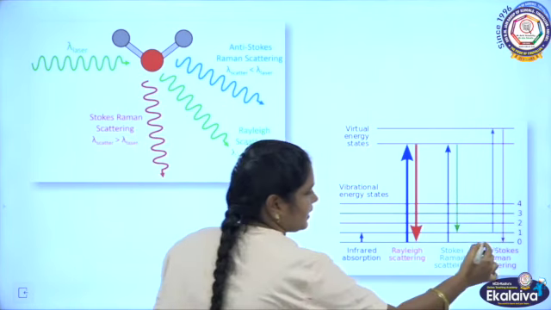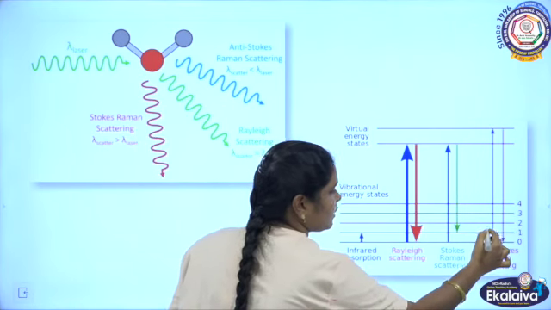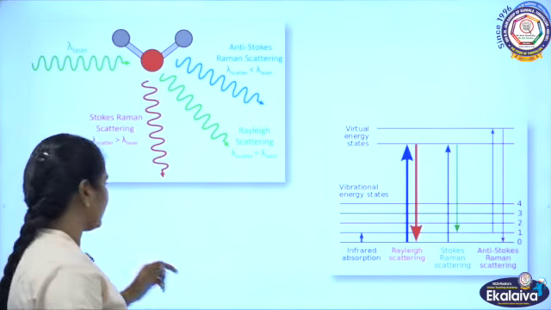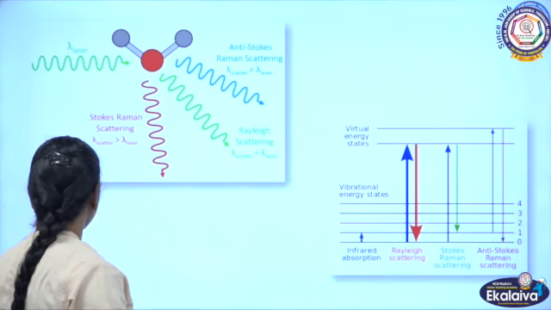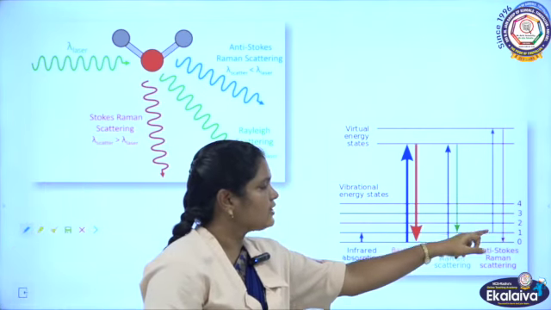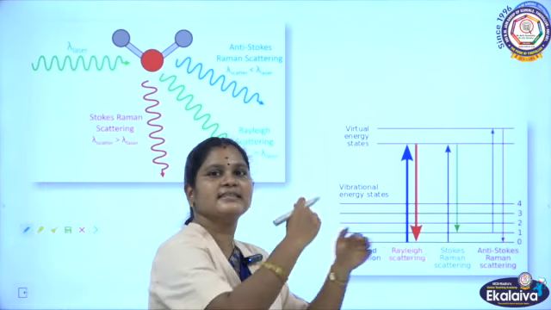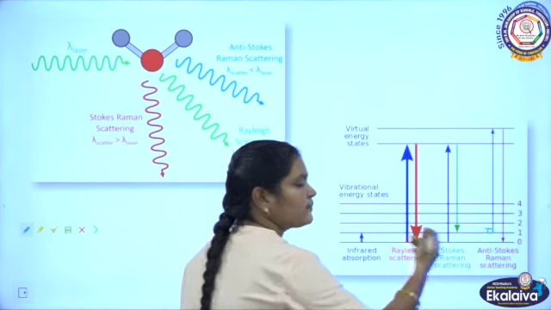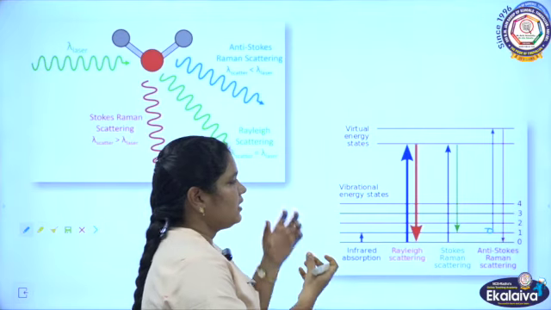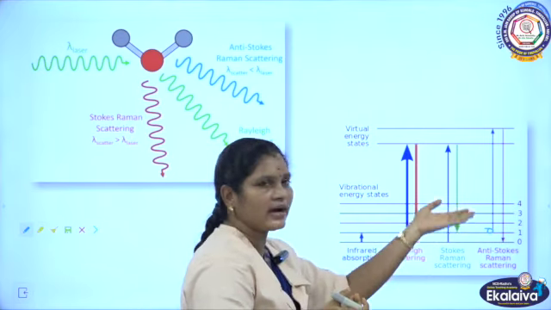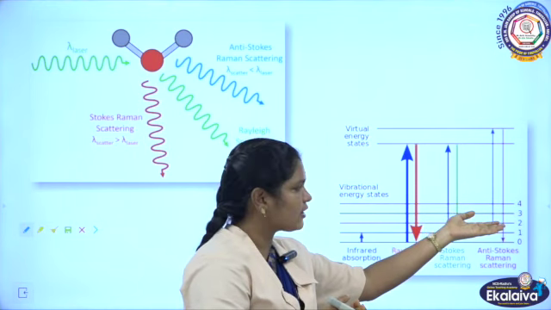Similarly, in this place also, now the electron is present in the excited state of the ground level. This is the important one. The electron absorbs that energy from the source and starts vibrating from that excited state of the ground.